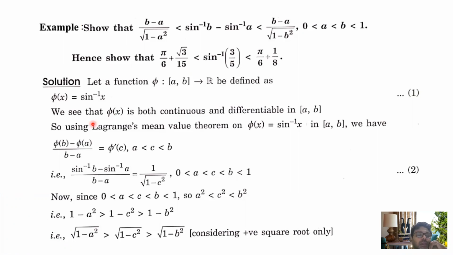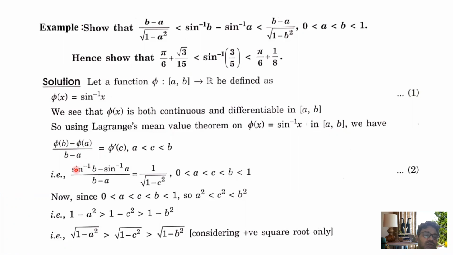So the function is defined as phi(x); let phi(x) equal sin inverse x. We see that phi(x) is both continuous and differentiable in the closed interval [a, b] and open interval (a, b). Using the Lagrange mean value theorem on phi(x) equals sin inverse x in the closed interval [a, b], we have (phi(b) minus phi(a)) by (b minus a) equals phi dash c.